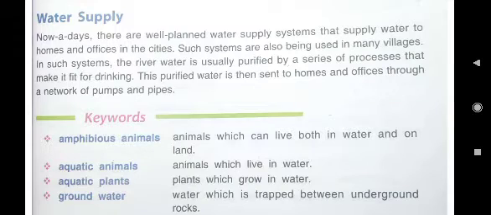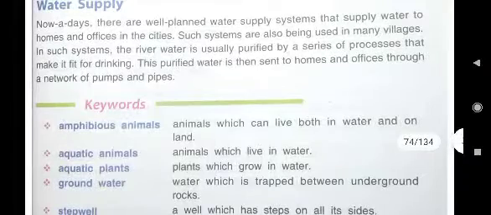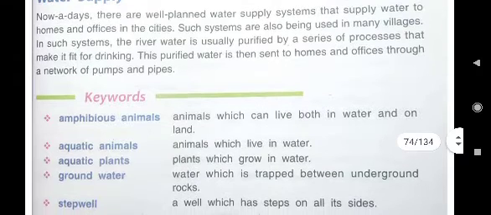You will write, in cities the river water is purified by a series of processes and then it is sent to homes and offices through a network of pumps and pipes. So this is the answer of E part.